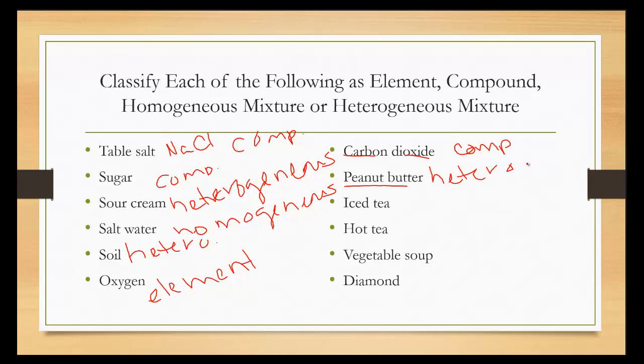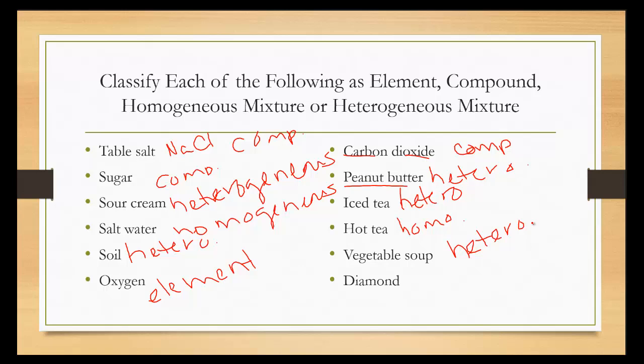Iced tea. Once again, visualize it. You'll have the glass of tea, and if you put ice in it, the ice is going to rise to the top. So that means the iced tea at the top is going to be more dilute than the iced tea on the bottom. Therefore, it's hetero. Hot tea, however, is exactly the same throughout because there is no ice in there floating on the top. Vegetable soup. You look at it in one location and it might have a green bean. Look at another location and it might have a piece of corn. It's not going to be the same everywhere you look at it.